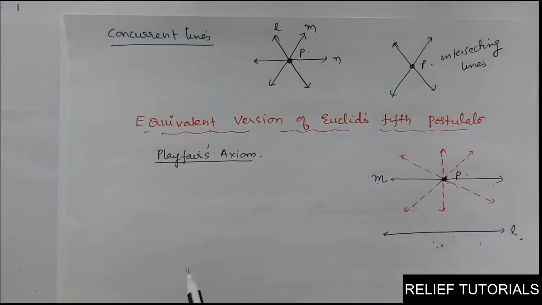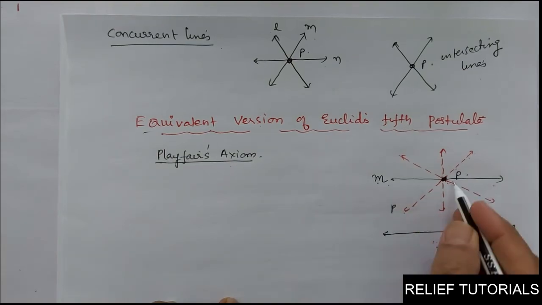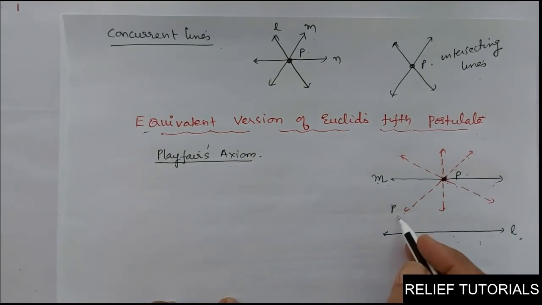Or in other words, we can say two distinct intersecting lines cannot be parallel to the same line. See this line, you can say M, and for this example P, M and P. M and P are intersecting lines. Clear? So we can state that two distinct intersecting lines cannot be parallel to the same line. So these two lines, M and P, they cannot both be parallel to L. Either M can be parallel or P can be parallel, but these two lines cannot be parallel to the same line.